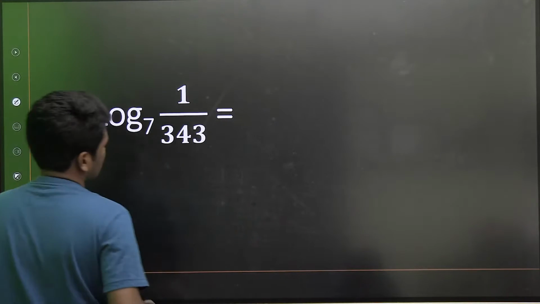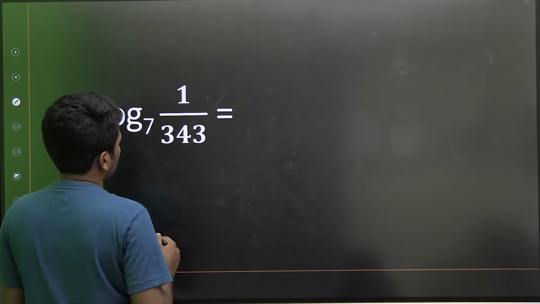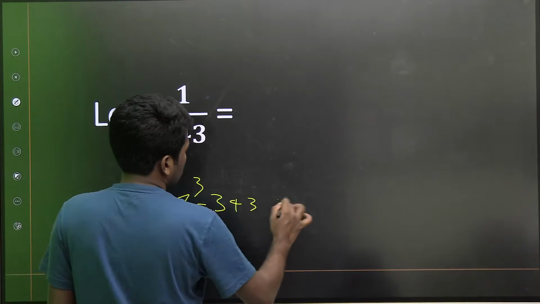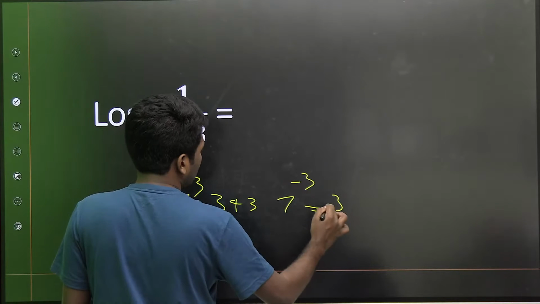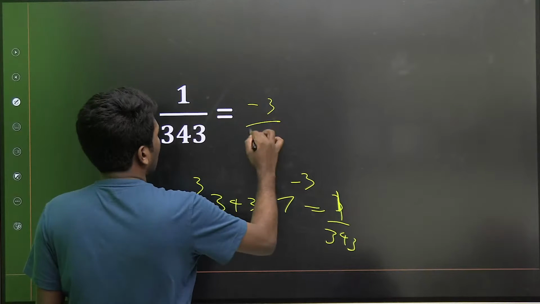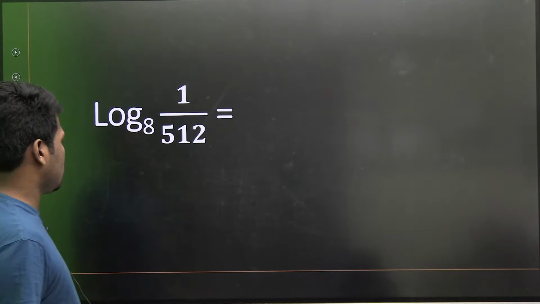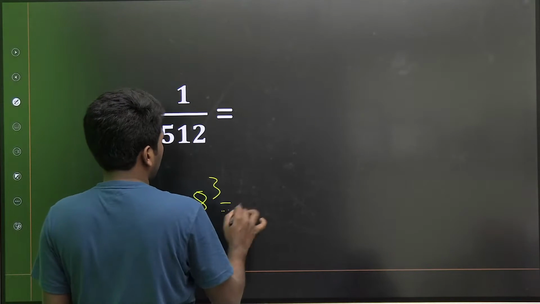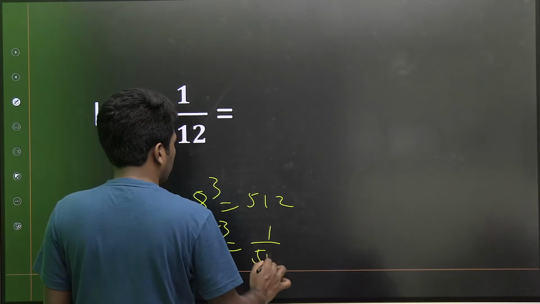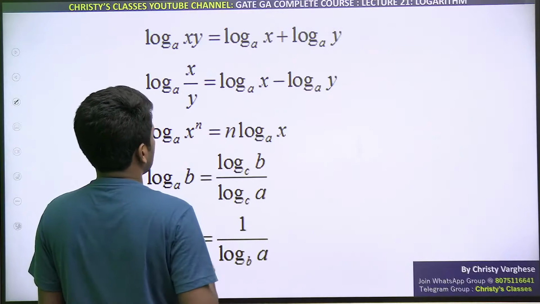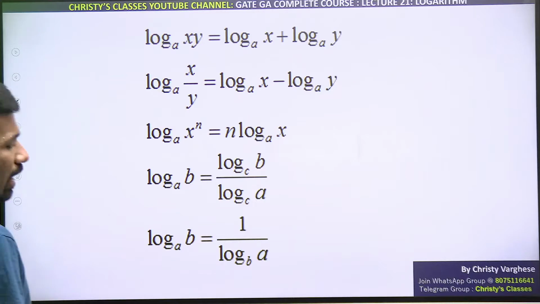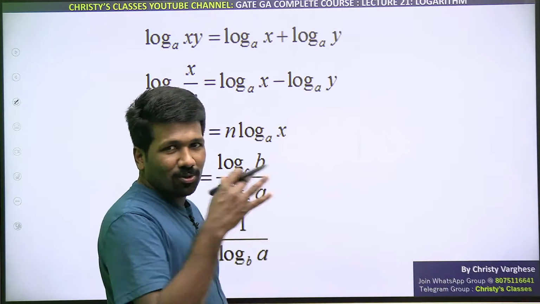What about this? 1 by 343 base 7. 7 का third power है 343. So 7 का minus third power होगा ना 1 by 343. So minus 3 होगा answer. What about this? 8 का third power है 512. So 8 का minus third power है 1 by 512. So minus 3 is the answer. Is that clear? So these are the rules we have indirectly applied in those questions.